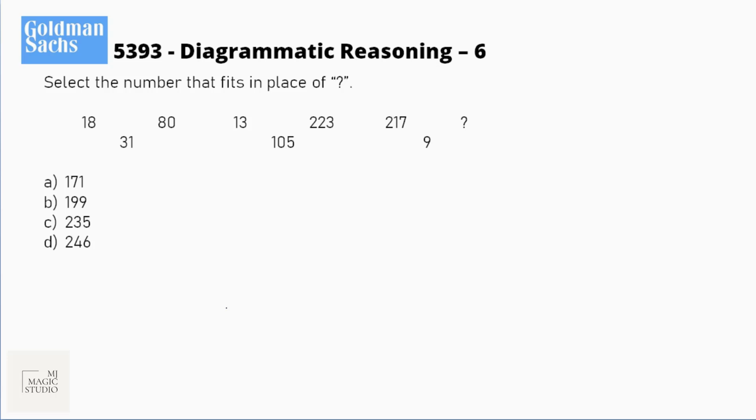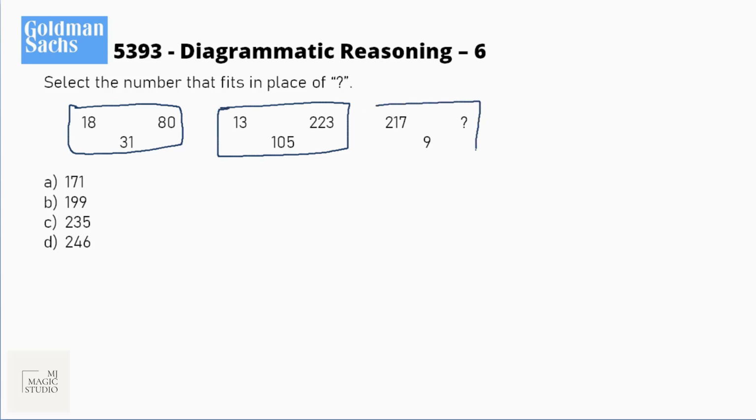Okay, this next one, I think you must be having the answer by now. It is again a simple diagrammatic puzzle, a number puzzle. We need to find some balance between these three numbers and then check whether that balance fits in with this. If yes, then that balance can be used in these last three numbers. 18, 80, 31. Okay.